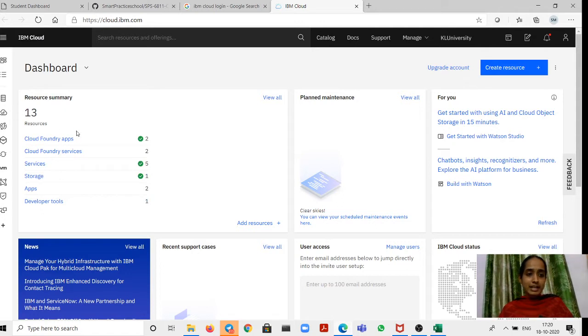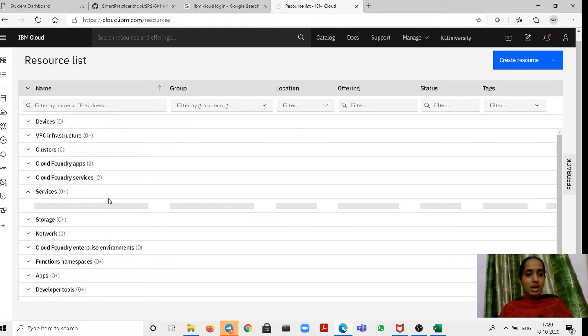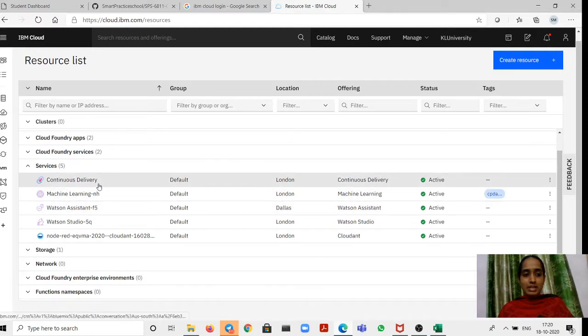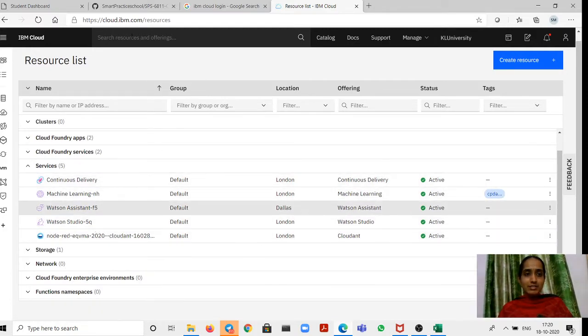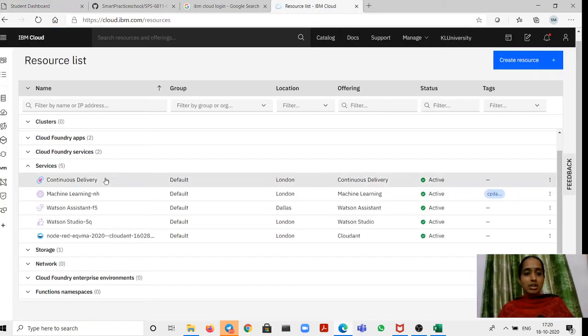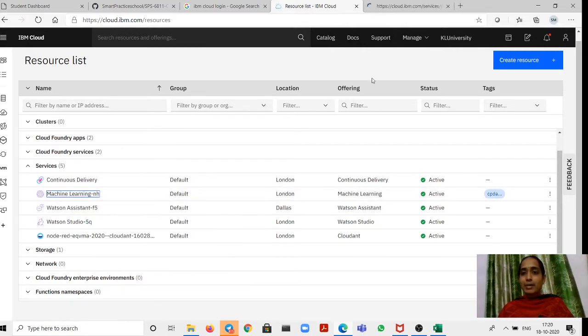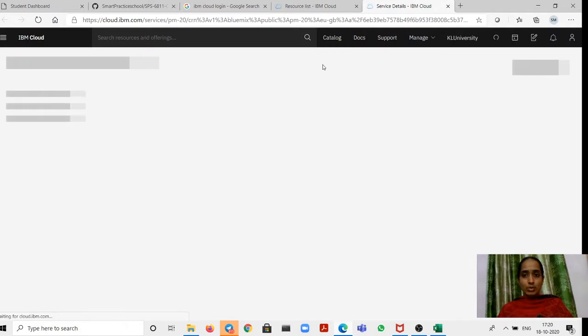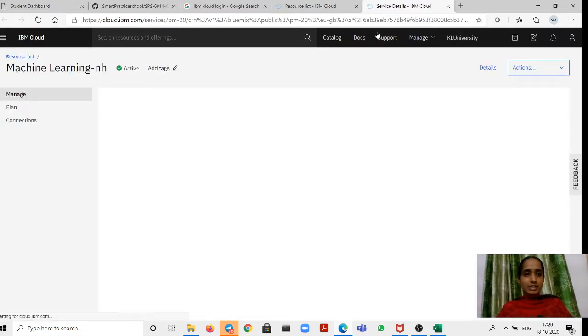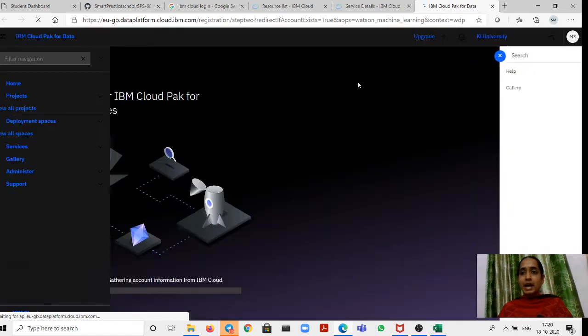These are my created services, and let me show my resource list, what I have used for developing this project. These are the 5 services available under my account. As this is a fraud prediction application, I need some machine learning algorithms, right? So I have chosen the inbuilt machine learning service provided by IBM. This is my service. Click on that machine learning service, and let me access it by using Watson Studio, which is a platform provided in IBM Cloud.